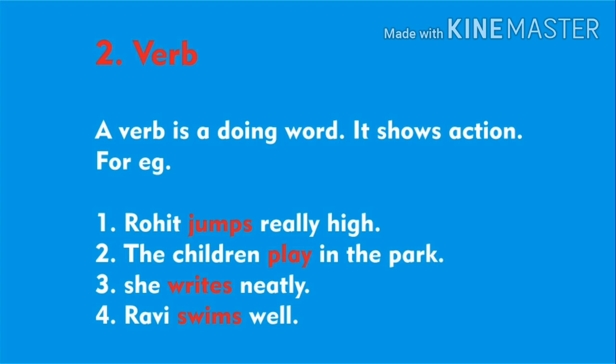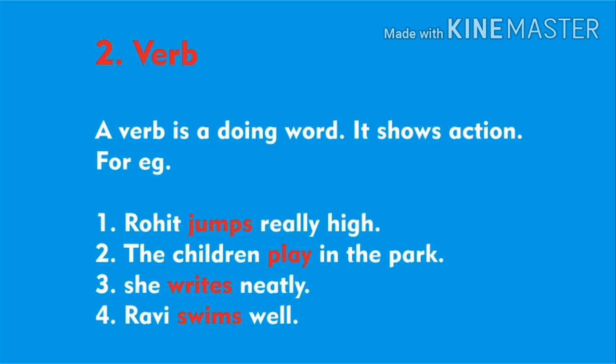So the second part of speech is verb. A verb is a doing word. It shows action. For example, Rohit jumps really high. What action is Rohit doing? Jump. Second, the children play in the park. What action are children doing? The children are playing. So, the verb, the action word is play.